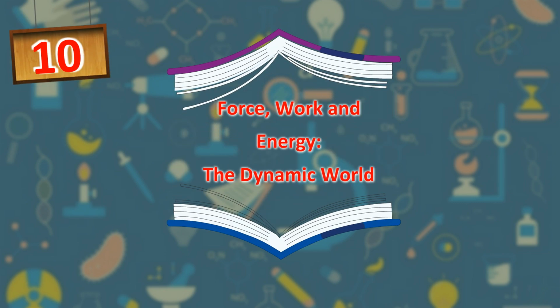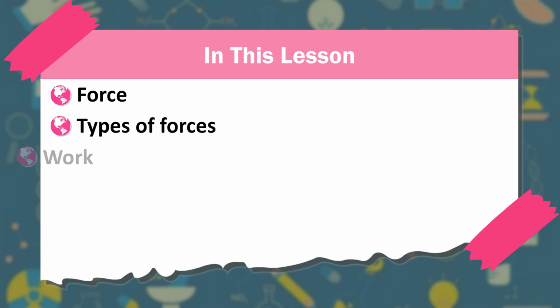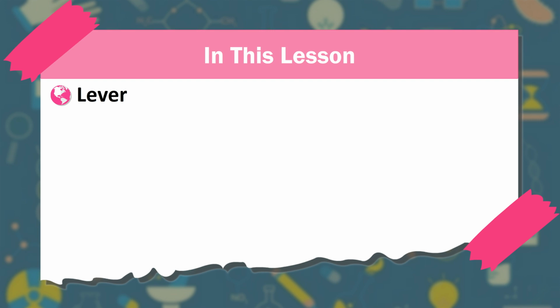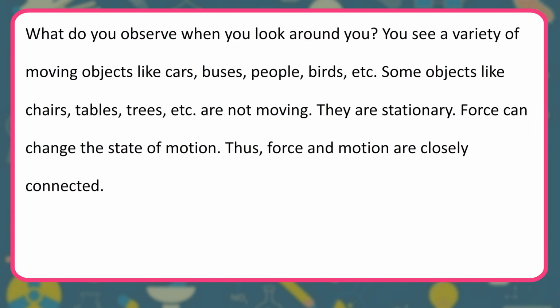Chapter 10. Force, Work and Energy, the Dynamic World. In this lesson: force, types of forces, work, energy, forms of energy, simple machines, lever, inclined plane, pulley, wheel and axle, screw, wedge. What do you observe when you look around you?